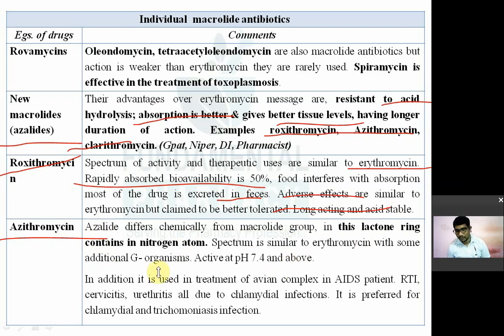Azithromycin, the azalide derivative, differs chemically from macrolide group. In this, the lactone ring contains a nitrogen atom. Lactone ring में nitrogen atom रहेगा, azalides में nitrogen atom lactone ring में रहेगा. It is similar to erythromycin with some additional activity against gram-negative organisms. It is active at pH 7.4 and above.